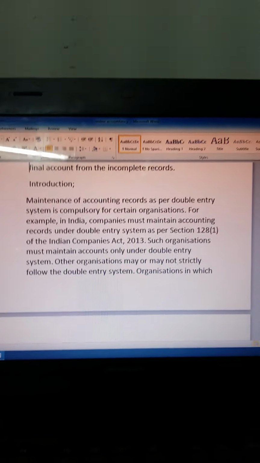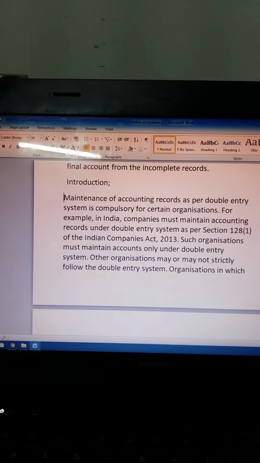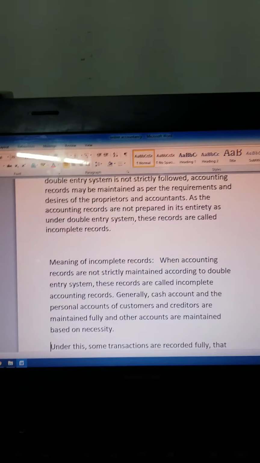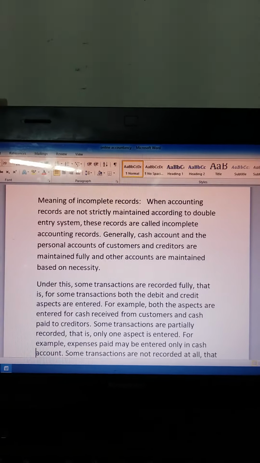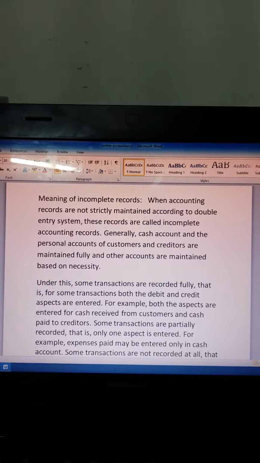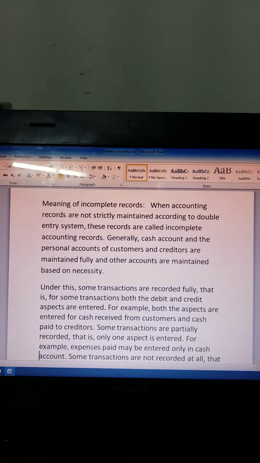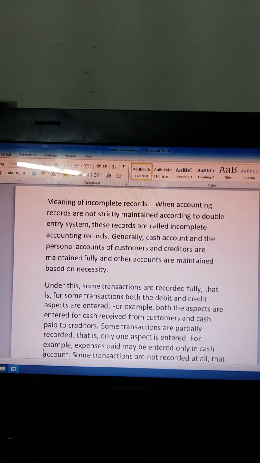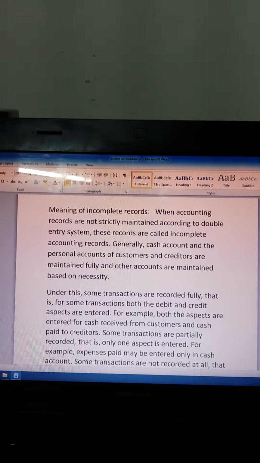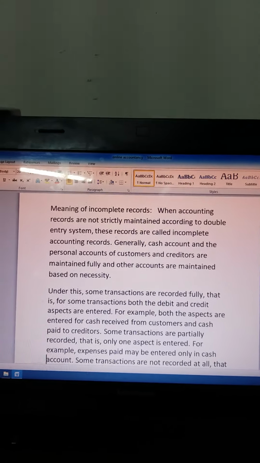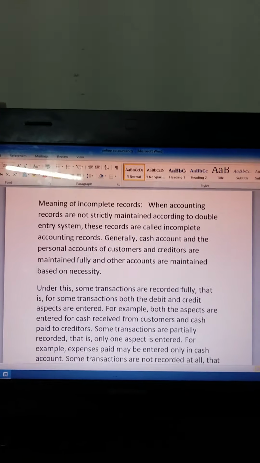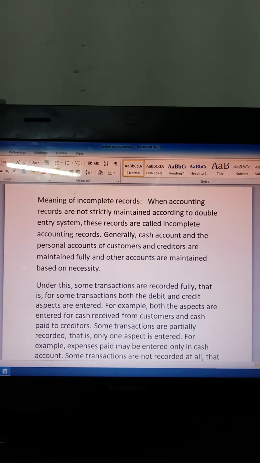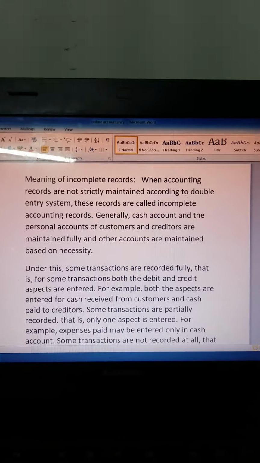Now I am going to explain the meaning of incomplete record. When accounting records are not strictly maintained according to the double entry system, these records are called incomplete records. Generally, cash account and the personal accounts of customers and creditors are maintained fully, and other accounts are maintained based on necessity. That means they only maintain the cash account and the personal accounts. They do not maintain the real and nominal accounts.